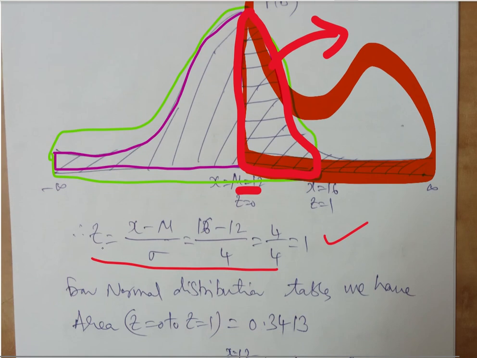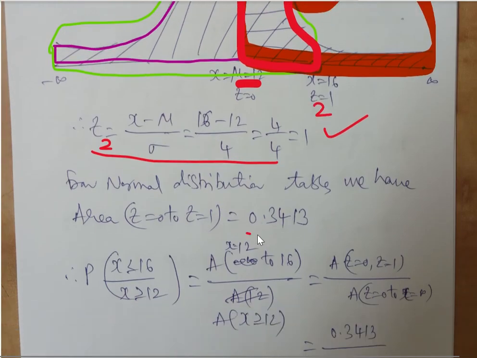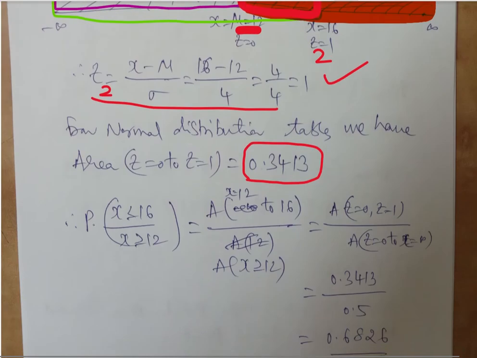So I can say I will give Z2 because 16 is on the right hand side. So for Z2, we have got 1. Just now we have seen how to read it in the table. It gives 0.3413. Now applying the formula, P of x less than or equal to 16 such that x greater than or equal to 12, we have to see the area between x equal to 12 and 16, which is A intersection B in the formula.